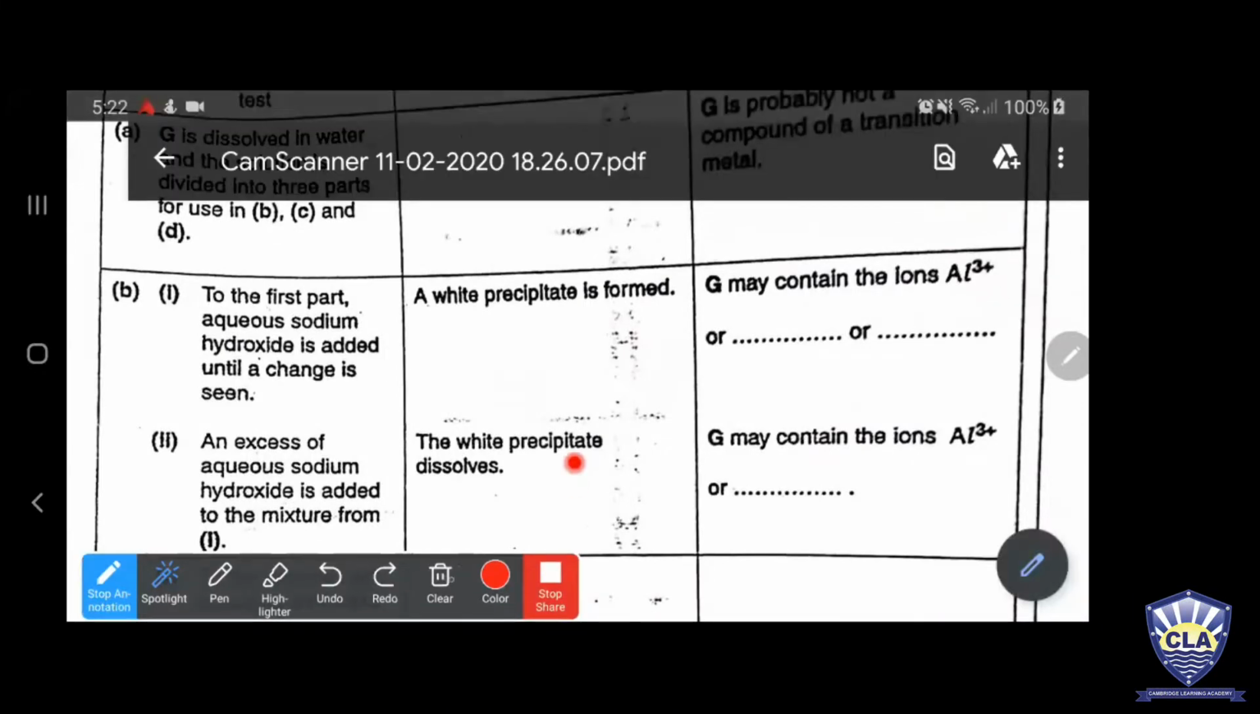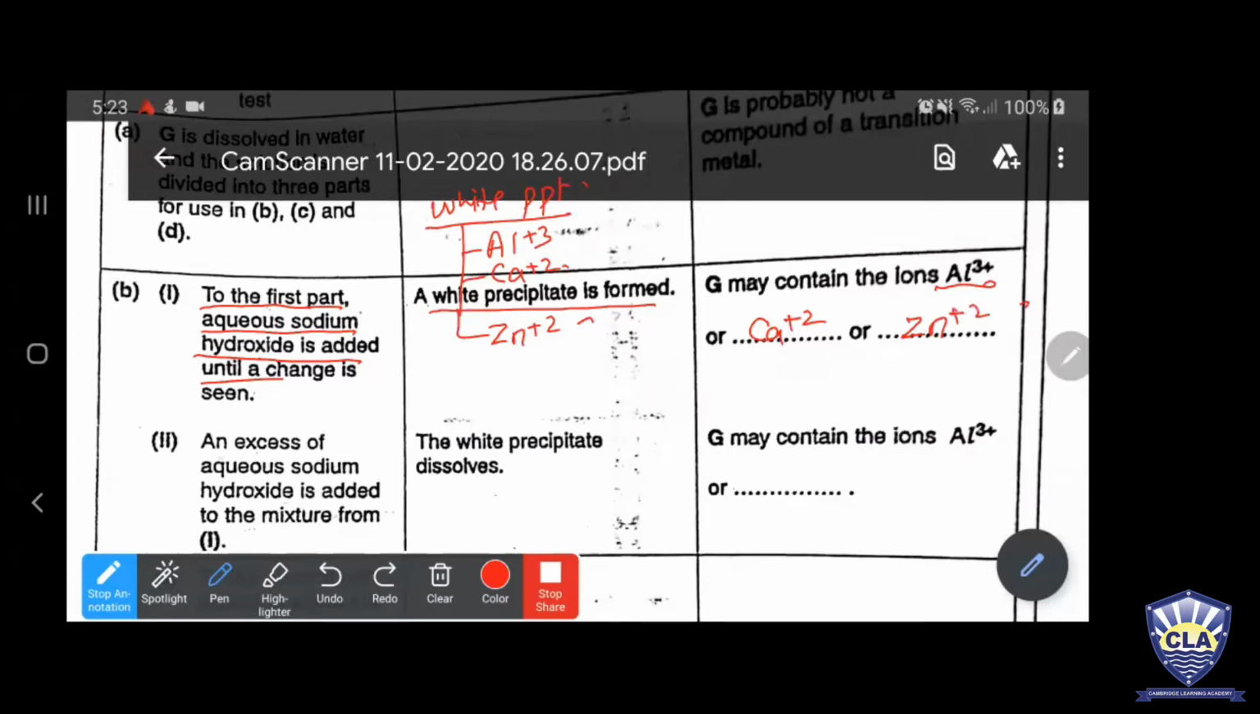The second column, my dear children: in the second column he is saying that to the first part aqueous sodium hydroxide is added. I have told you these are the tests for positive ions. He has written here that a white precipitate is formed. I have told you a white precipitate could be formed by three ions. Which ions are they? The first one is Al³⁺, the second is Ca²⁺, the third is Zn²⁺. Here he has written aluminium, you should write calcium Ca²⁺ and Zn²⁺.